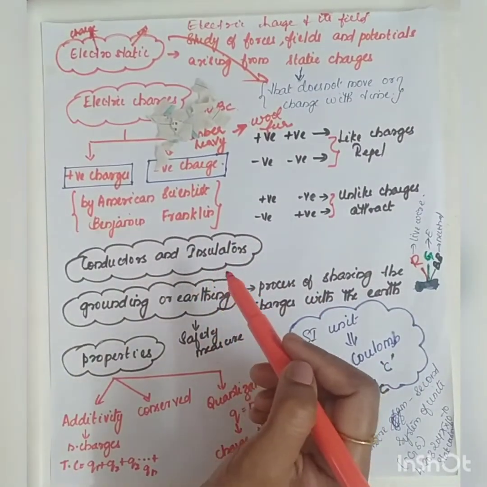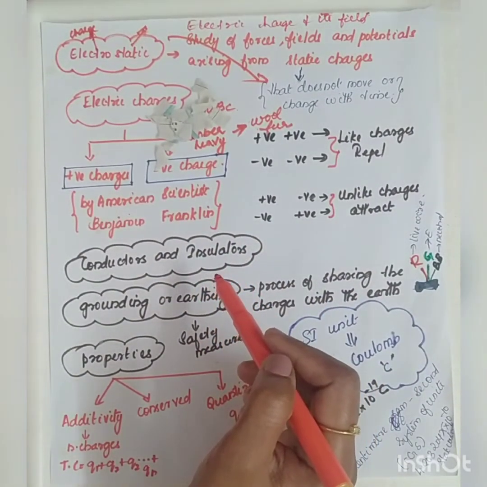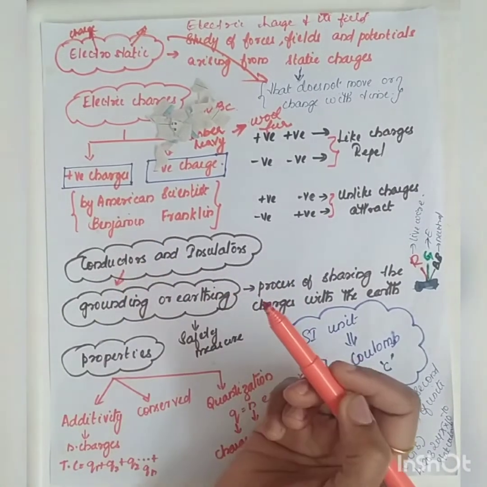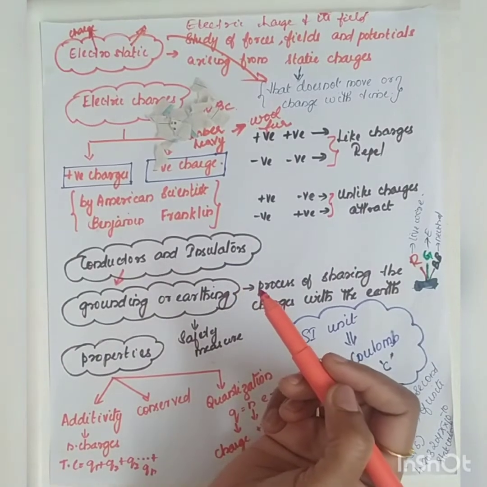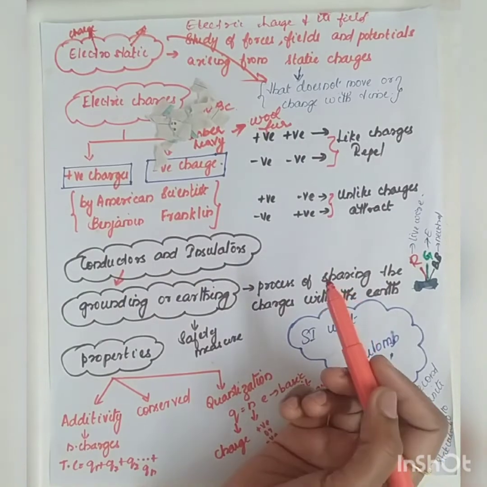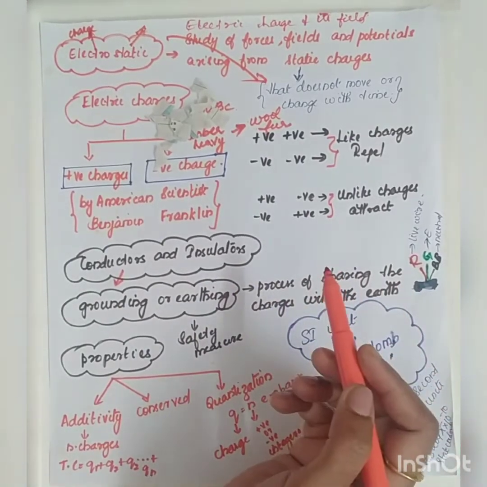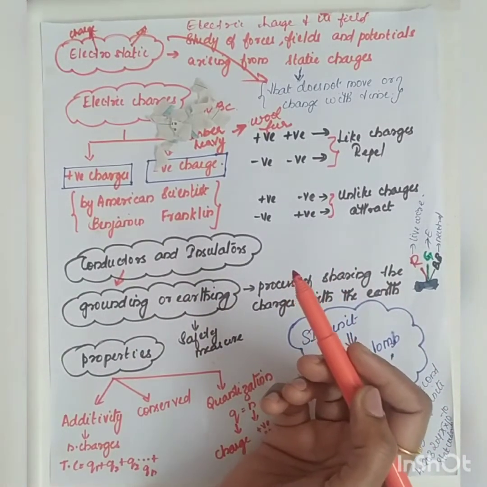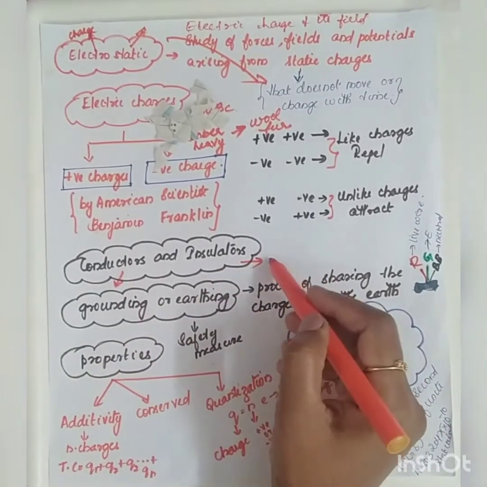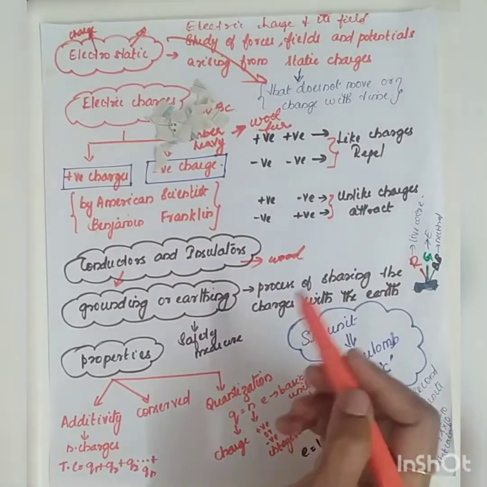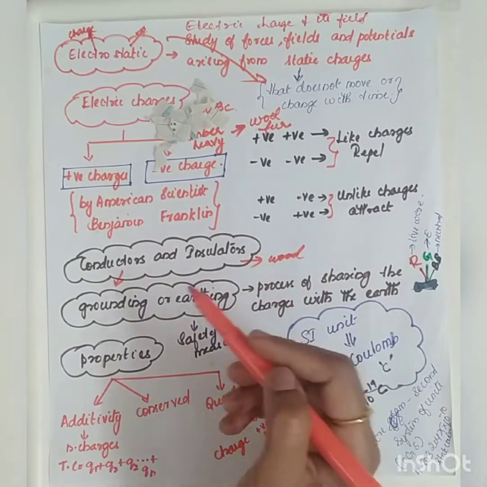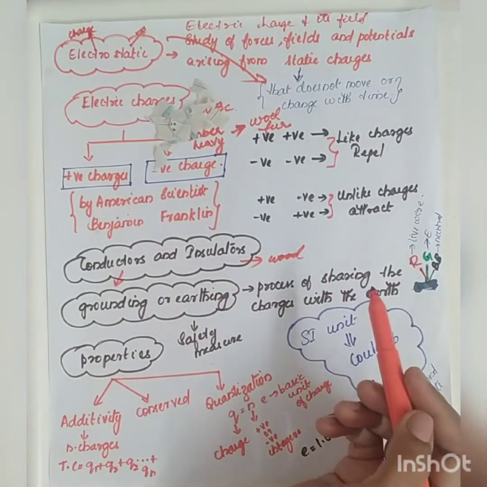Next, coming to conductors and insulators. What is meant by conductors and what is meant by insulators? Conductors are the materials which allow the electric current to pass through them easily. For example, our human body is a great conductor, metals are great conductors, whereas insulators are the opposite, which do not allow the electric current to pass through them. For example, wood, plastic, etc. are insulators. Most of the materials in this world come under these two categories. Either they will be conductors or they will be insulators.